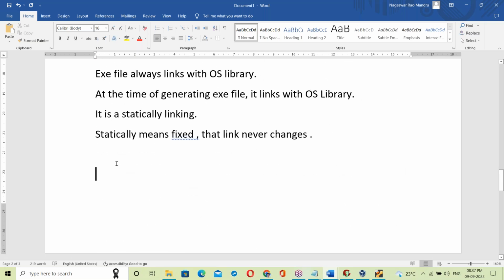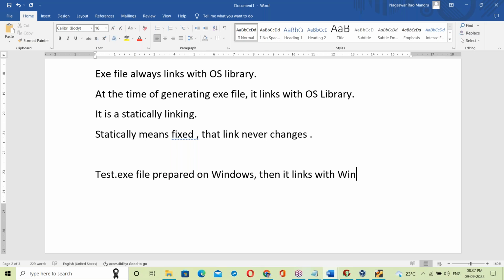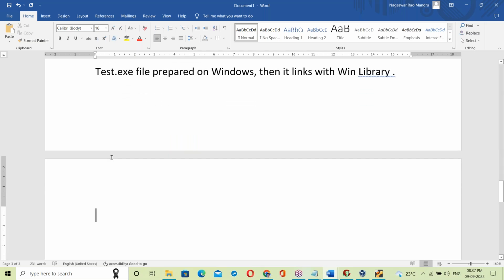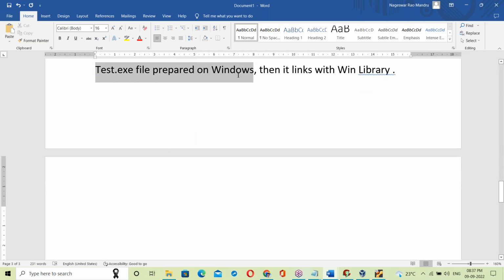Suppose some test.exe file is prepared on Windows OS, then it links with the Windows OS library.